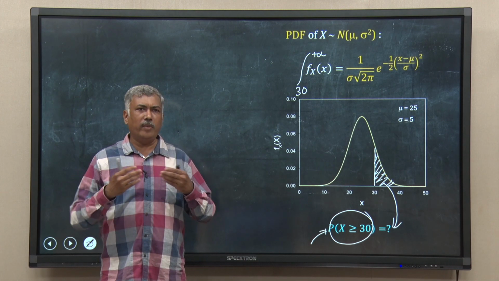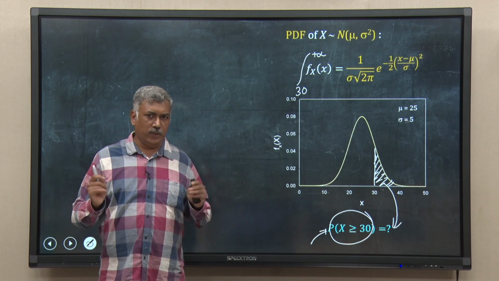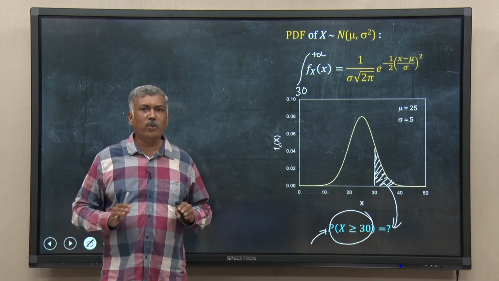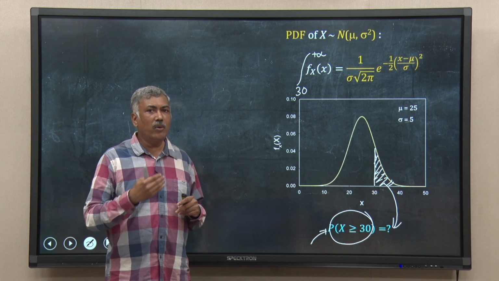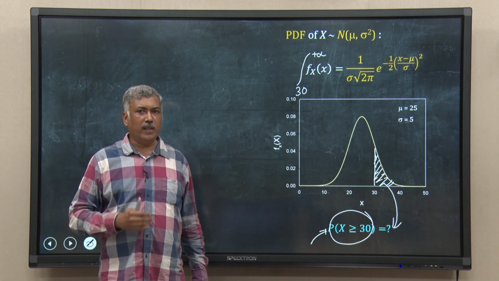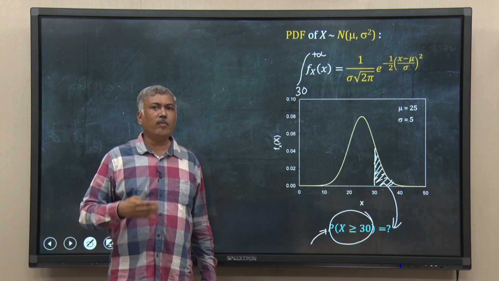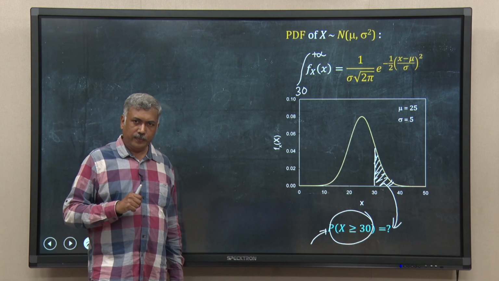And most of the programming languages from Python to R, you will have a library function to do this. So, usually you do not have to go into the integration, but you have to understand the basic concept of how we are calculating the probability from the probability density function in terms of area under the curve or in terms of integration. Hope the idea is clear to you.